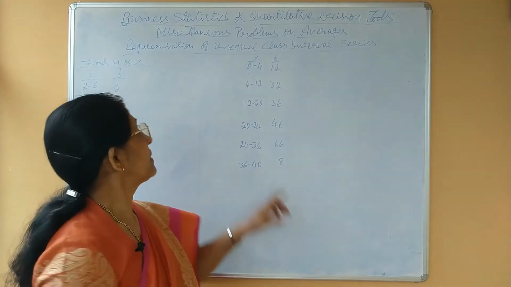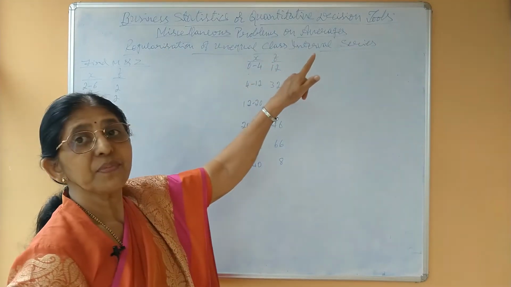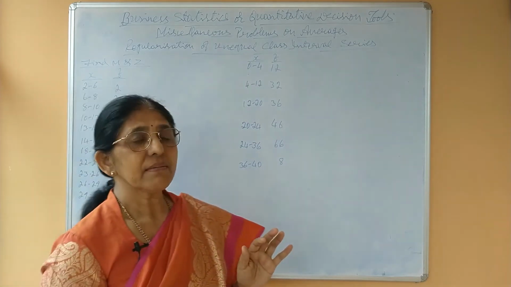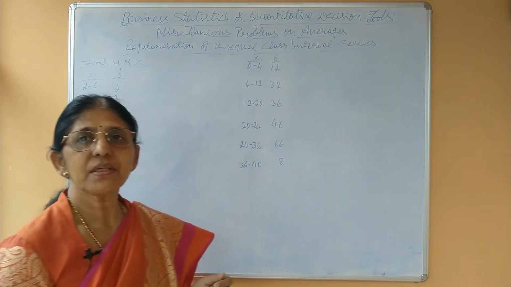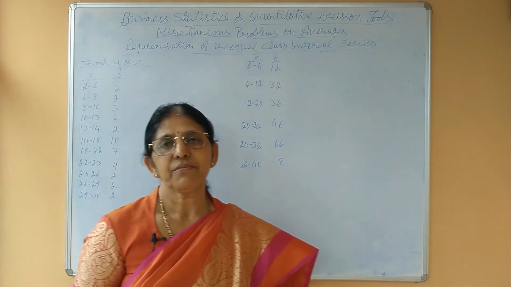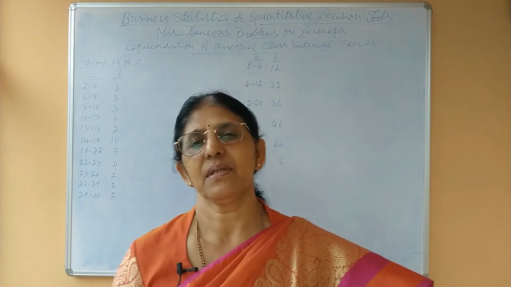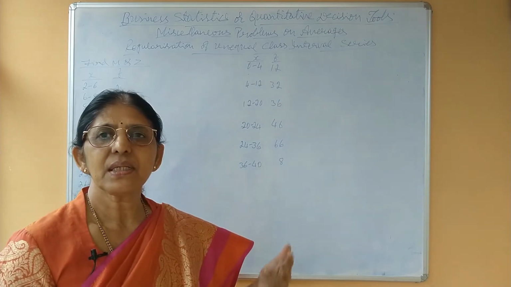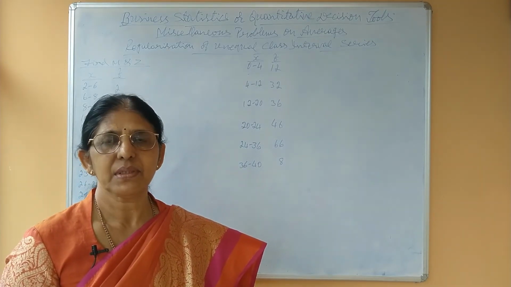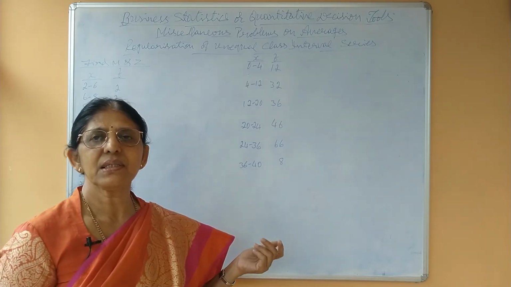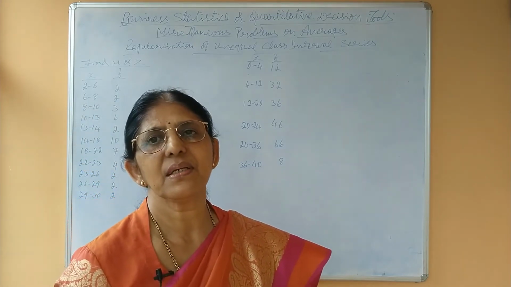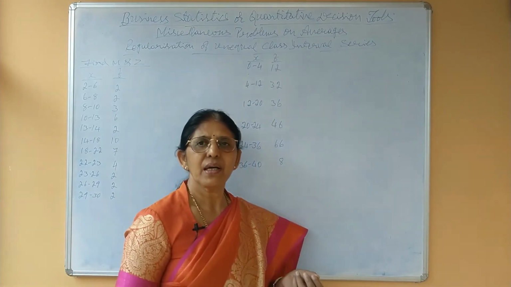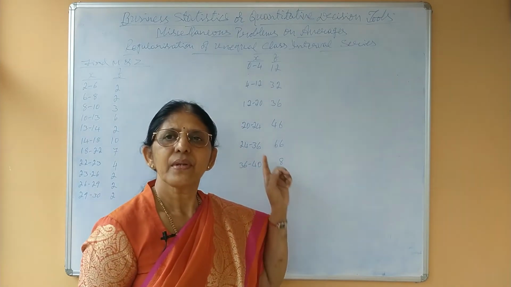Now let us take, under miscellaneous problems on averages, regularization of unequal class interval series. That means it is known to you. In case of arithmetic mean, if the class interval is not equal, then we may consider it under direct method or indirect method. If class interval changes continuously, then at many places we say direct method, or if class interval changes at a few places or even in one place, then we say that is indirect method.